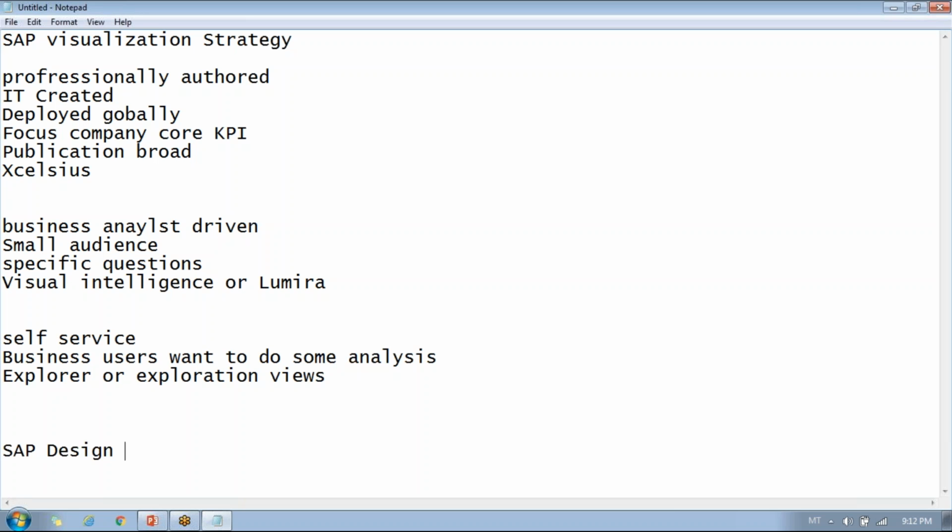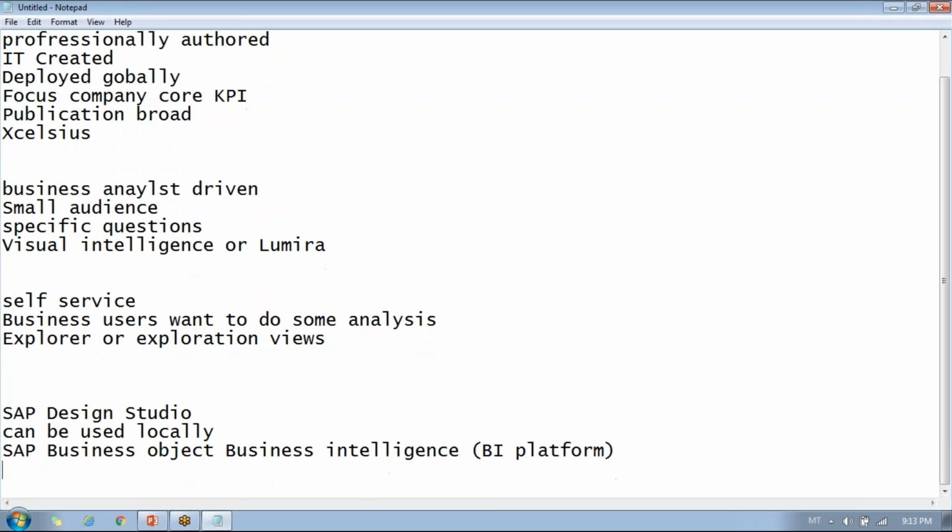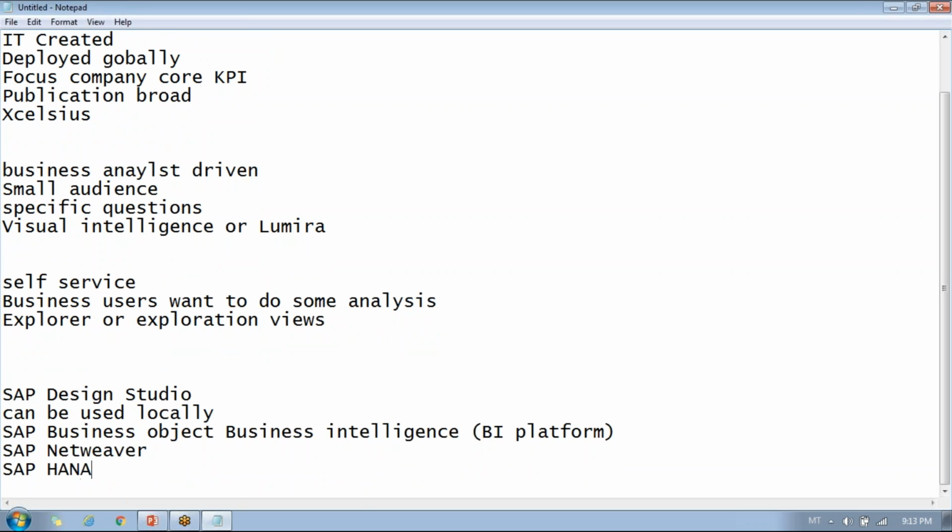So SAP Design Studio can be used locally. Also, you can integrate it with your existing SAP Business Objects Business Intelligence platform, that is nothing but your BI platform. Also, you can integrate it with NetWeaver or HANA.